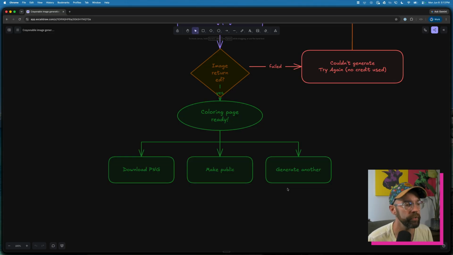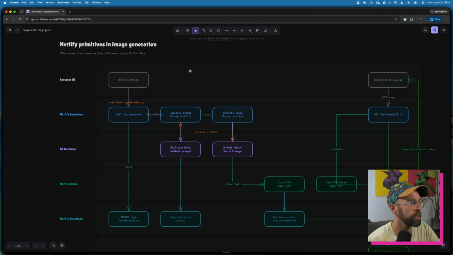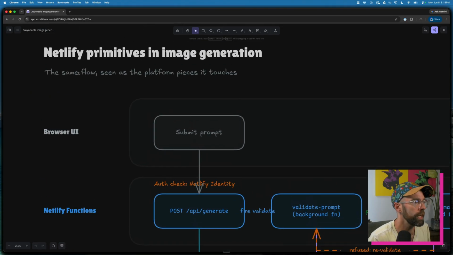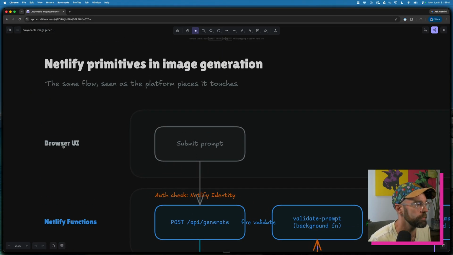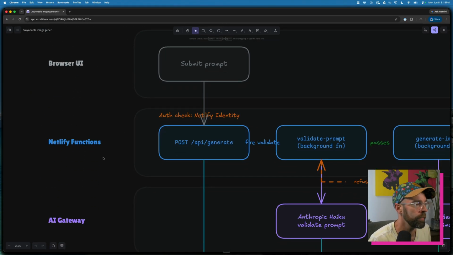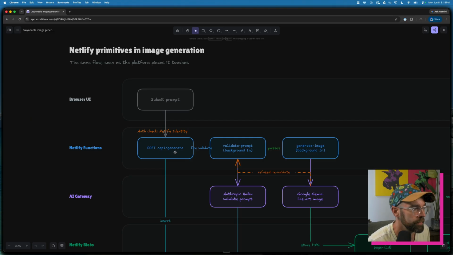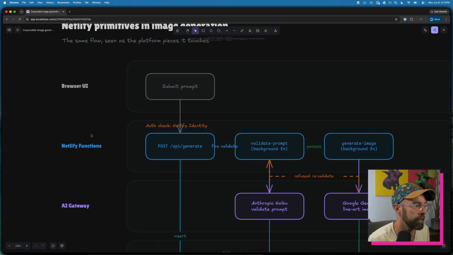It's private by default, and you can move on to generate another one. And now I want to show you what's going on under the hood and how all of these Netlify primitives work together. So what happens is when this prompt gets submitted through the browser UI, we then hit /api/generate. This is a Netlify function.